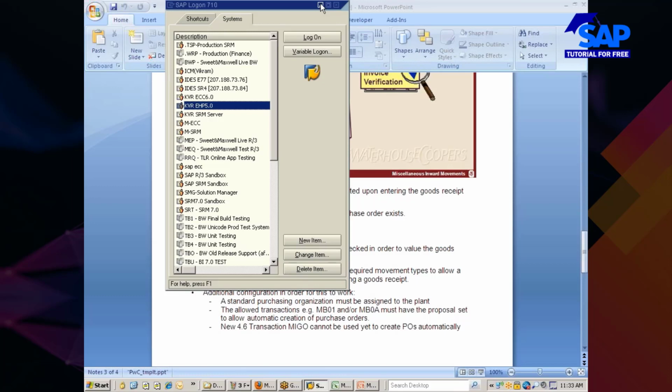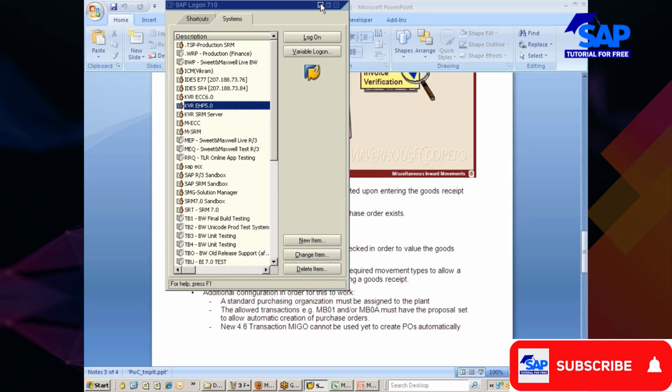The price will be defaulted from the info record into the purchase order. Whereas in case of purchase requisition, the price will be picked from the material master. So assume you have a price of 10 rupees in the material master. Assume you have created a PR for quantity 10. So what is your PR value? 10 multiplied by 10, which is 100, correct?